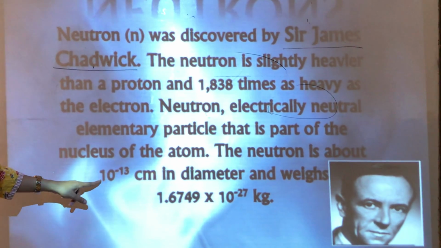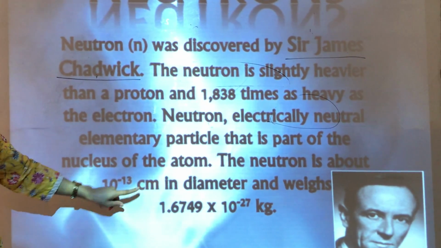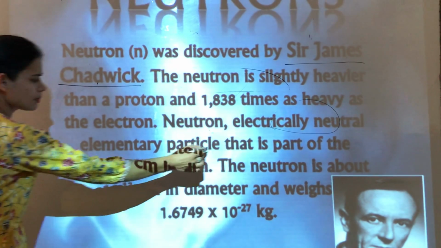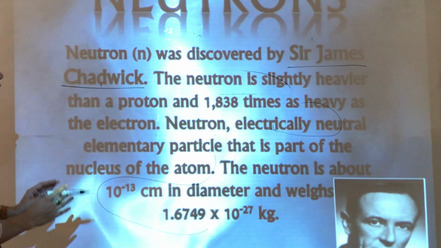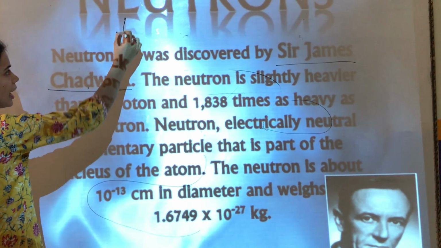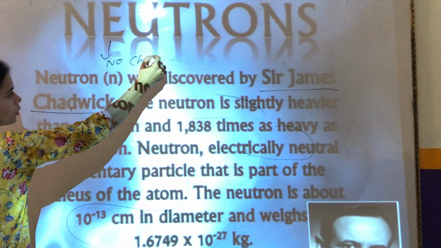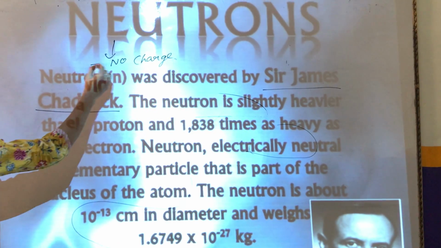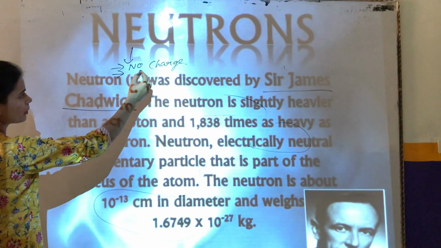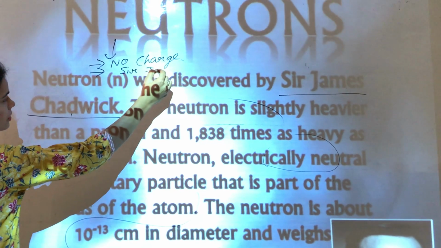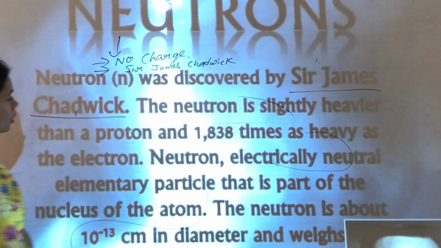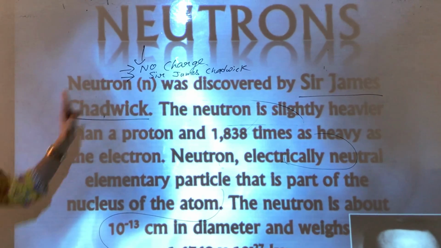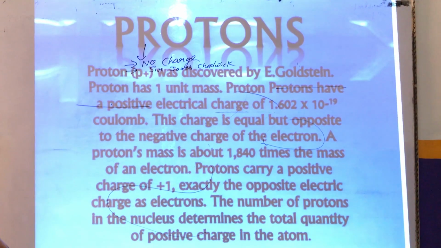This is the weight and the dimension of the neutron, that is 10 to the power minus 13 centimeter, and this is the diameter. This part we will study a little later in detail. By now you have to understand that the neutron has no charge, first thing, and the second thing is it was discovered by Sir James Chadwick. So these two things you have to remember. And where will you find the neutron? In the nucleus.